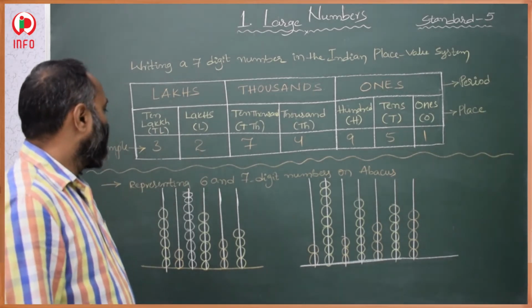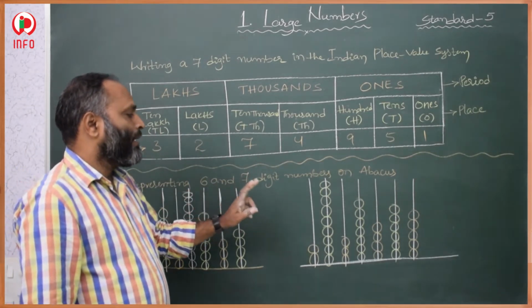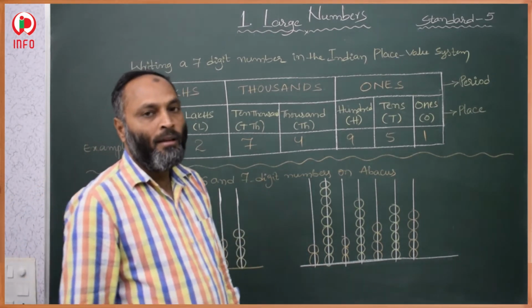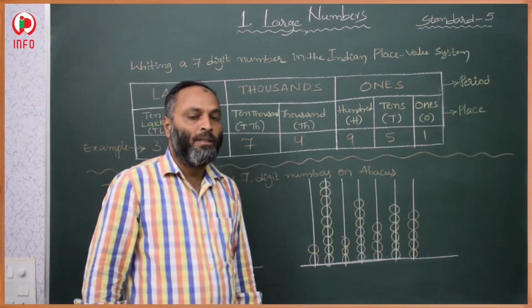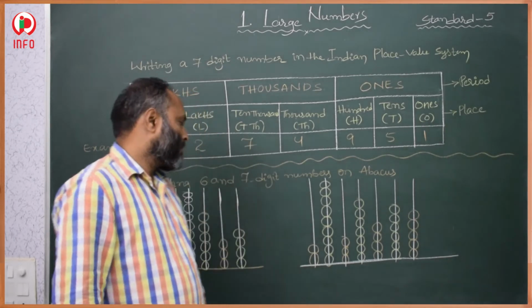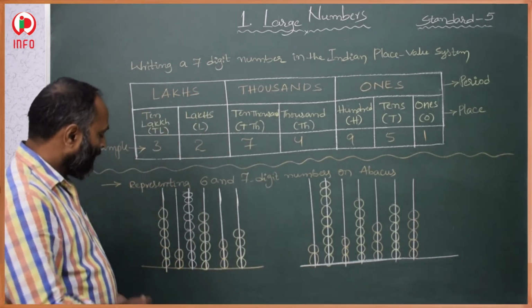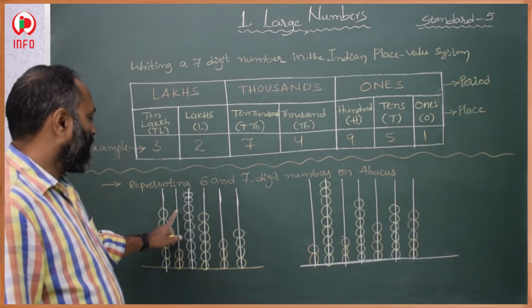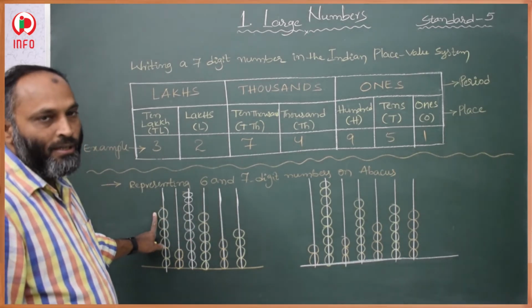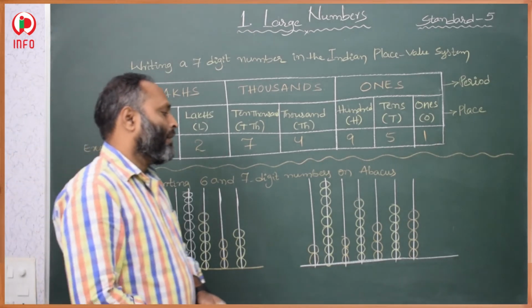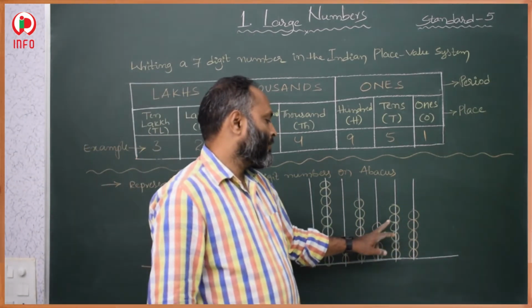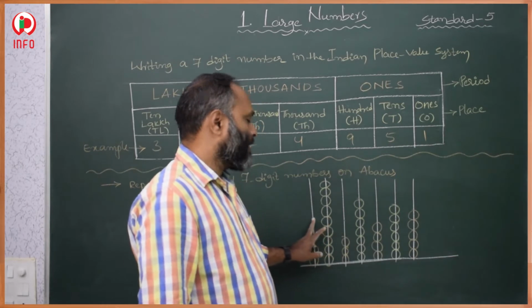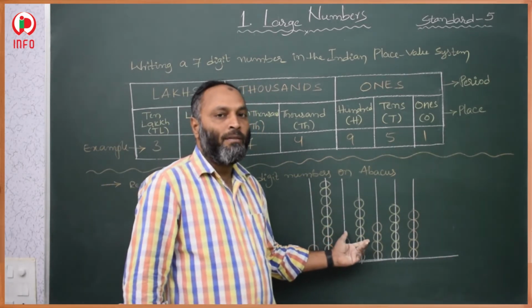Then representing 6 and 7 digit numbers on an abacus. How to represent a number on an abacus? So here some beads are given. First, second, third, fourth, fifth, sixth. It represents a 6-digit number. Here 1, 2, 3, 4, 5, 6, 7. This one represents a 7-digit number.